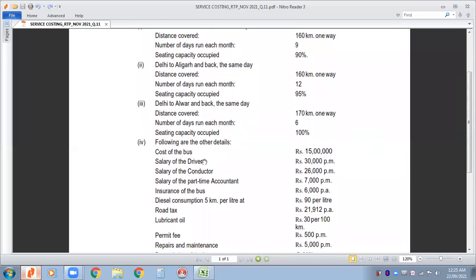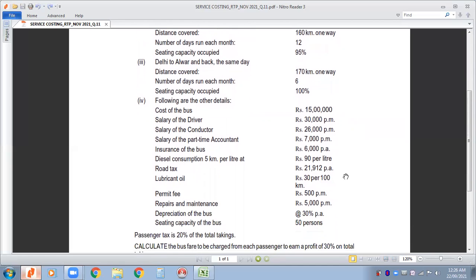बस का कीमत 15 लाख है. ड्राइवर का सैलरी 30,000, कंडक्टर सैलरी 26,000, सैलरी ऑफ द पार्ट टाइम अकाउंटेंट 7,000 पर मंथ, इंश्योरेंस ऑफ द बस 6,000 per annum, डीजल कंजम्पशन 5 kilometers per liter, डीजल का कीमत 90 rupees per liter, रोड टैक्स 29,912 per annum, lubricants and oil rupees 30 per 100 kilometers. The expenses are pretty straightforward. Permit fees, repairs and maintenance, depreciation of the bus, sitting capacity, बस का capacity 50% का है.